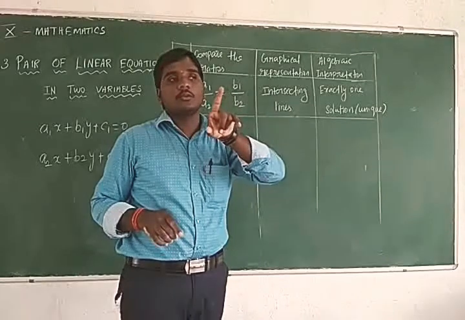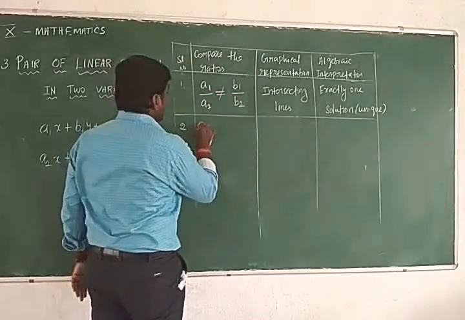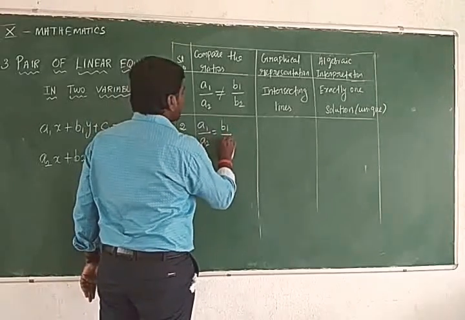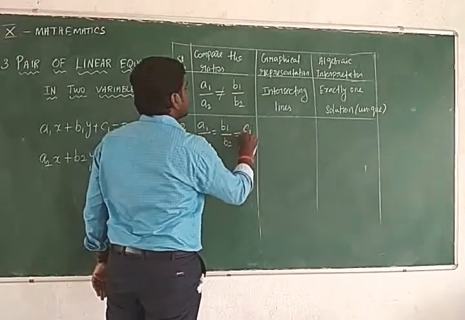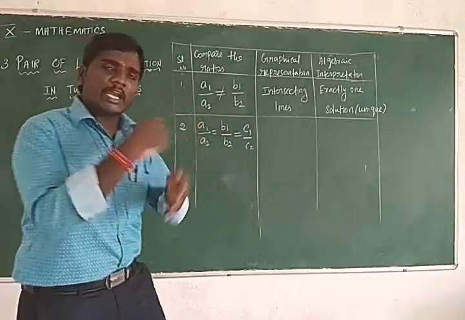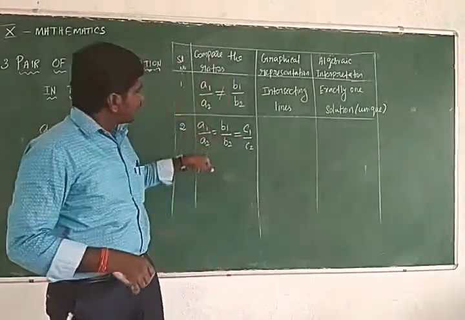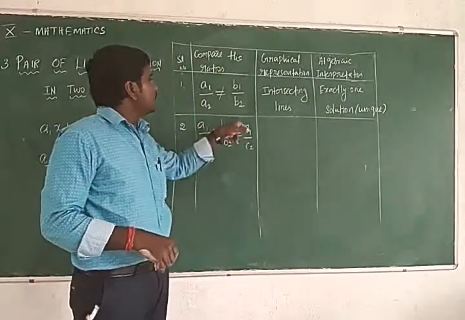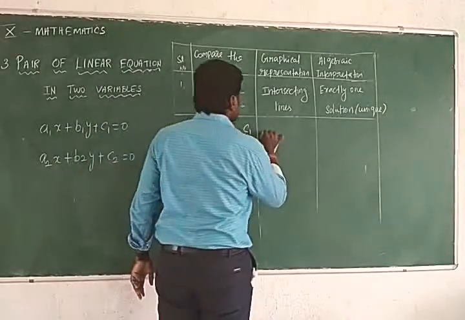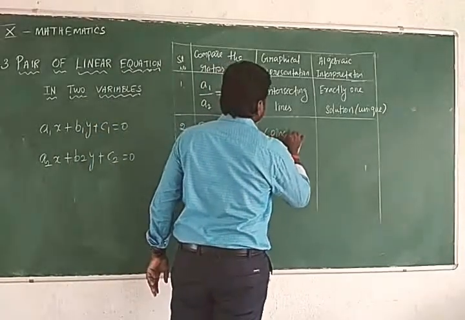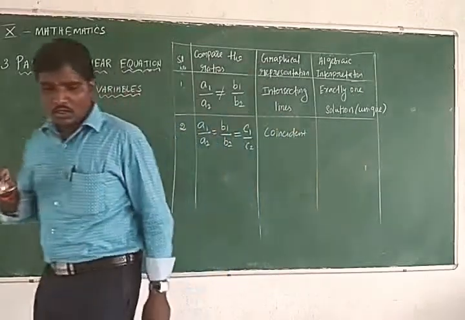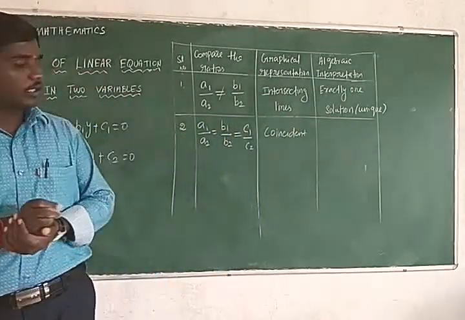If A1 divided by A2 is equal to B1 divided by B2 is equal to C1 divided by C2, all the ratios are equal, the graph is coincident, or coincide. Coincident.